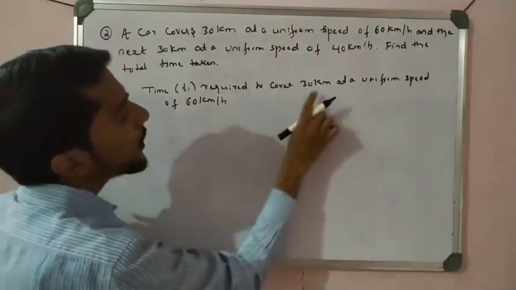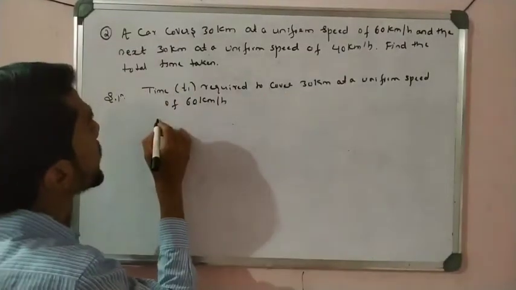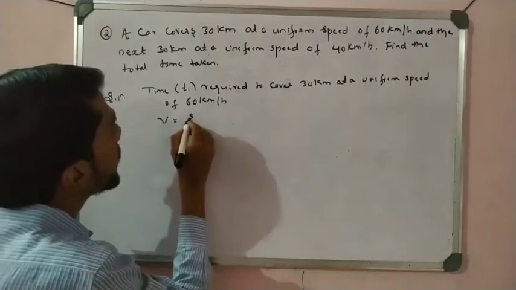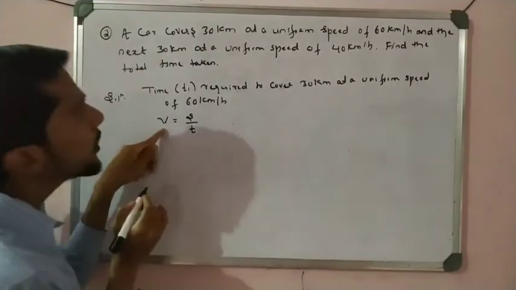Okay, so let us see here. Speed is given, distance is given, time you calculate, so we know the formula, that is velocity. Speed is equal to distance by time. Okay, shortcut. Speed is equal to distance by time. So speed is given, how much speed?